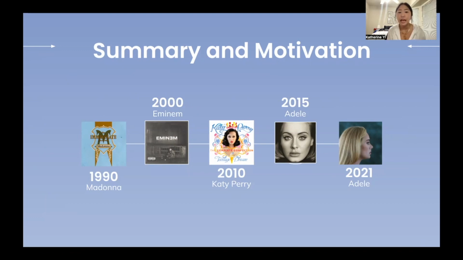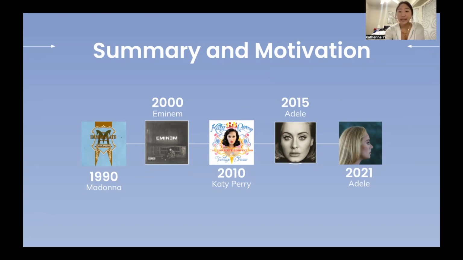artists were popular. The pictures on the slides that I chose for this snapshot give the number one album for some select years that I personally found interesting. And just from this little glance, we can see that Adele had the number one album in both year 2015 and 2021, which I didn't expect. I didn't think of Adele as that popular. However, this data set proves otherwise, and this finding was possible due to data analysis.